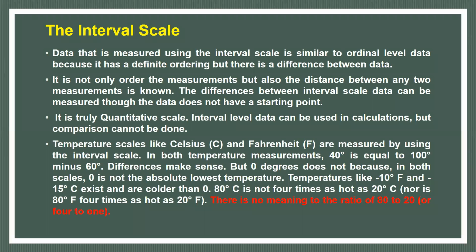It is the ordinal type of scale, but the difference between them can also be measured here. So it is not only the order of the measurement, the distance between any two measurements is also known. The difference between interval scale data can be measured, but the data does not have a starting point. So that is the difference with the ordinal scale, where we can measure the difference.